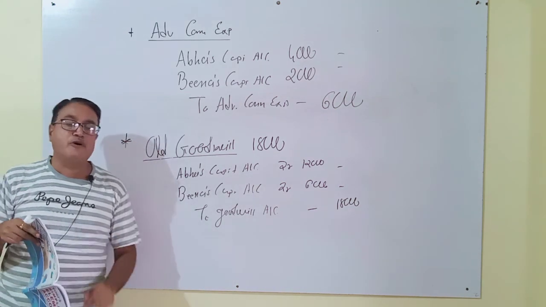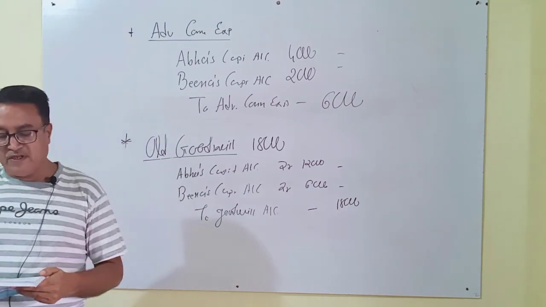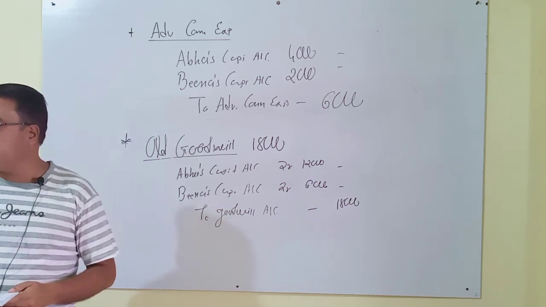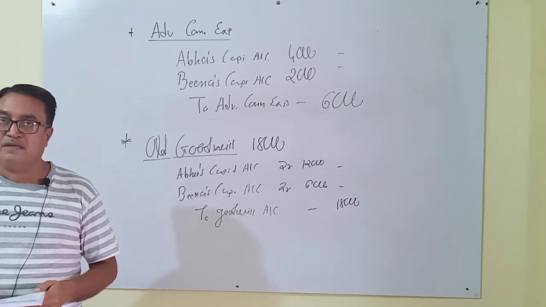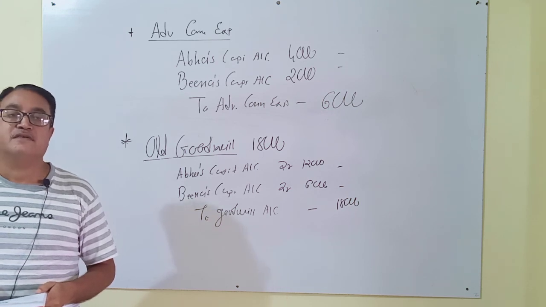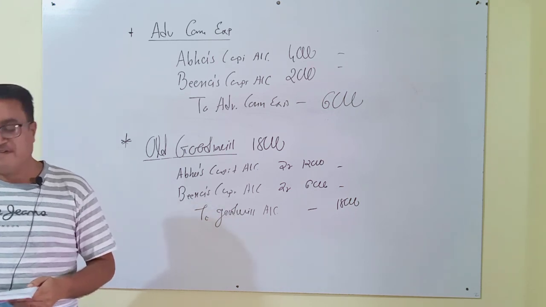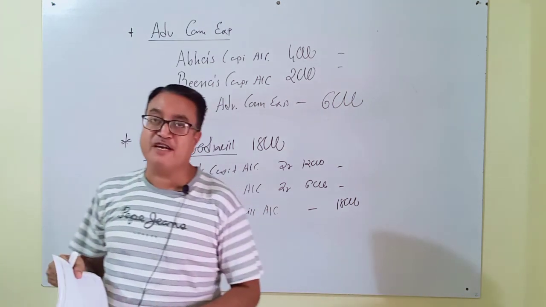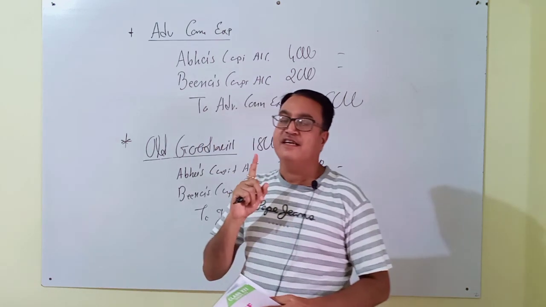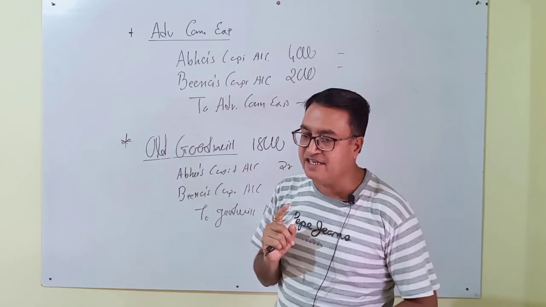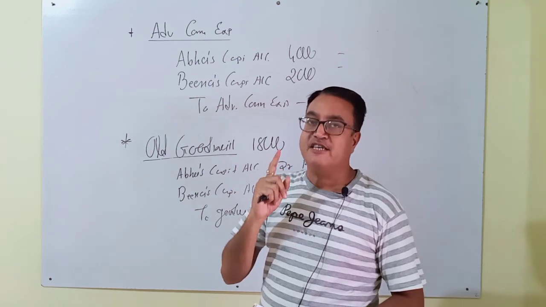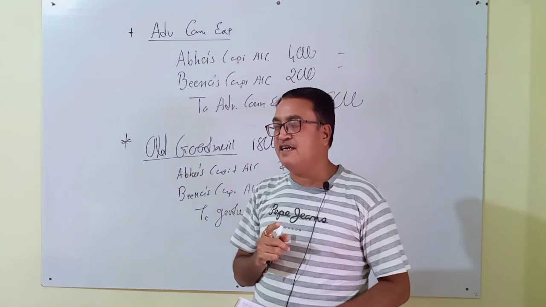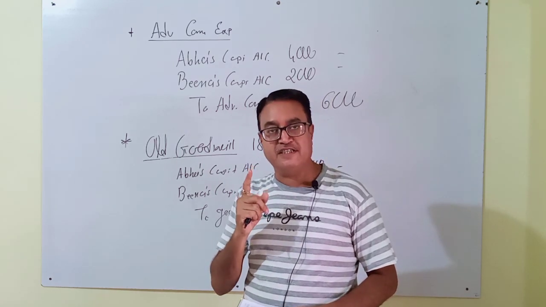And now with the help of this, we will solve these questions. How many accounts are prepared? Do you remember? How many? Yes. Okay, 4. Very good. 4 accounts. Which accounts are prepared? First one is revaluation account. Second one is partners' capital account. Third one is cash account. And last one is balance sheet.